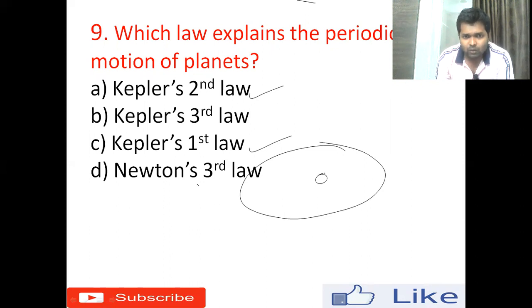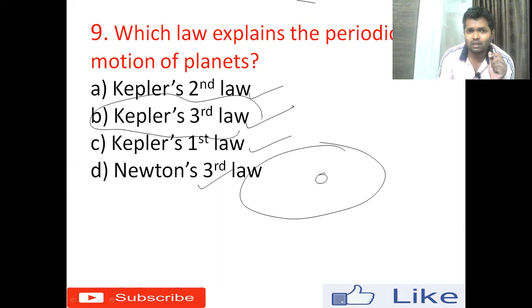And the other option is Newton's third law of motion, one of the important laws given by Newton. It says that for every action there is an equal and opposite reaction. For example, if you throw a ball at the wall, the ball will bounce back. Throwing the ball is the action, and the ball bouncing back is the reaction. And Kepler's third law is the law which gives the idea about the periodic motion of the planets. The right answer for this question is Kepler's third law, option B.